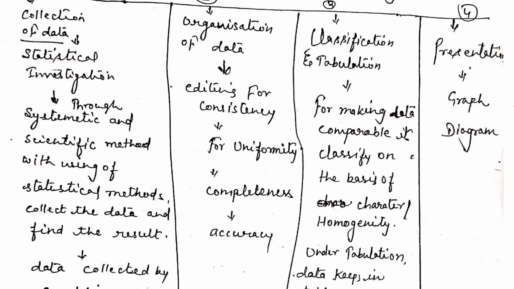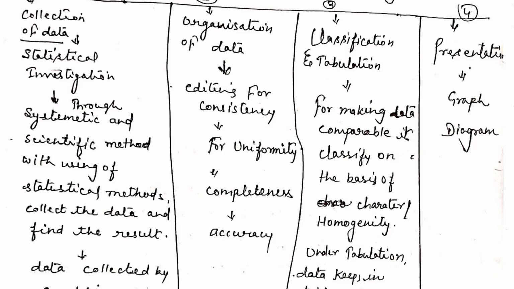First is the collection of data. So students, under the statistical method, we include first the collection of data, second the organization of the data, third the classification and tabulation of data, fourth the presentation of data, then analysis, and last the interpretation of data.